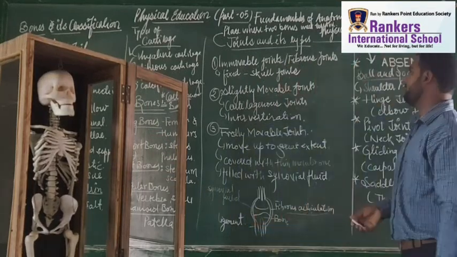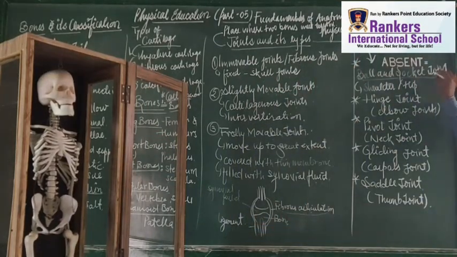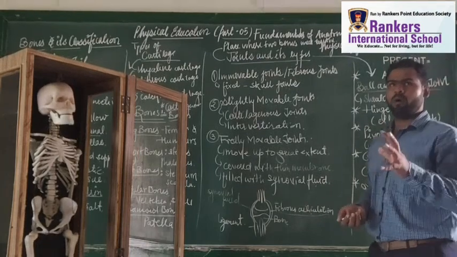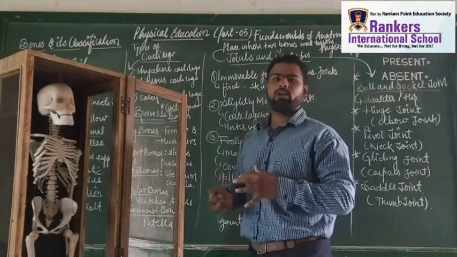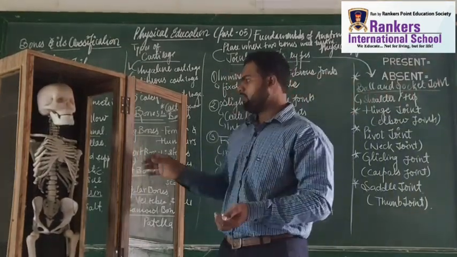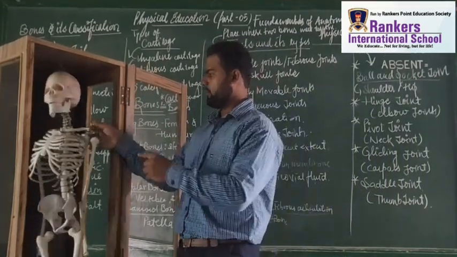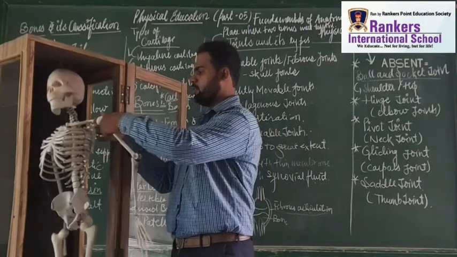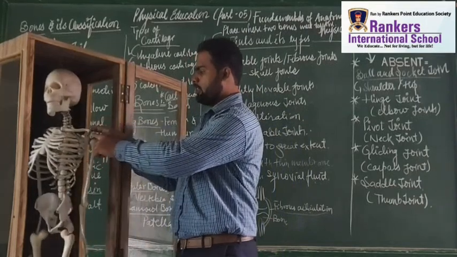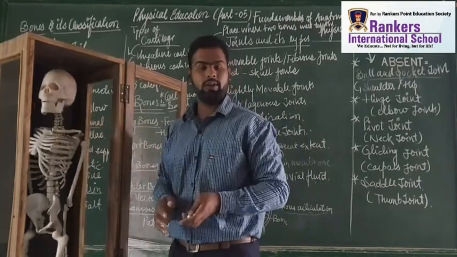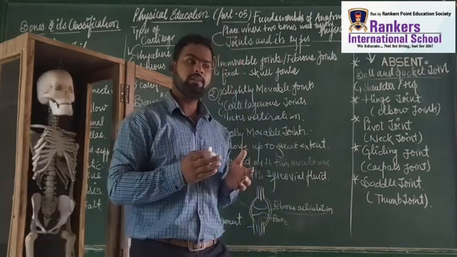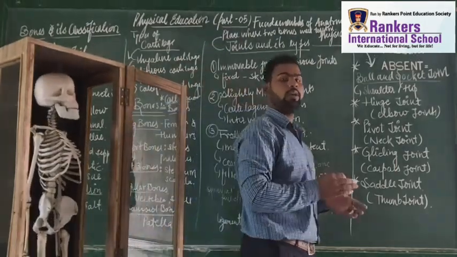So let's come and learn about the ball and socket joint. Now students, there is a ball and there is a socket. What exactly does ball and socket joint mean? Whenever we talk about the ball and socket joint, we need to talk about the shoulder joint. Can you see this shoulder joint? This joint is the ball and socket joint. So here we have cleared that the shoulder joint is also called the ball and socket joint.